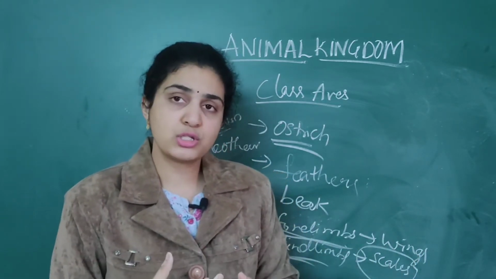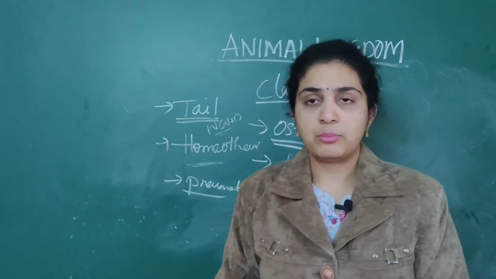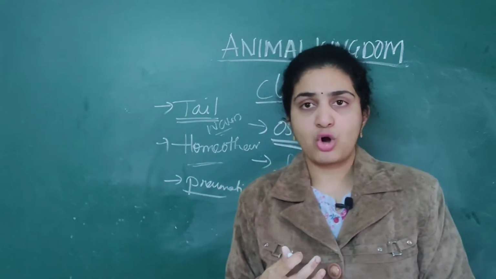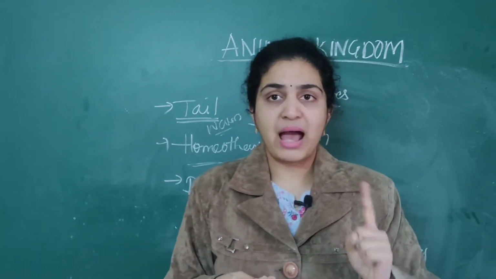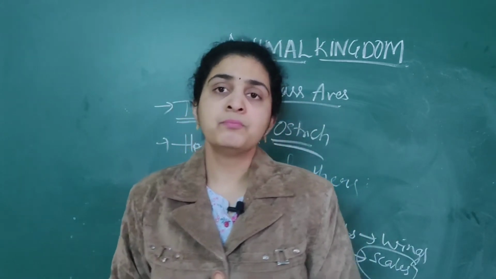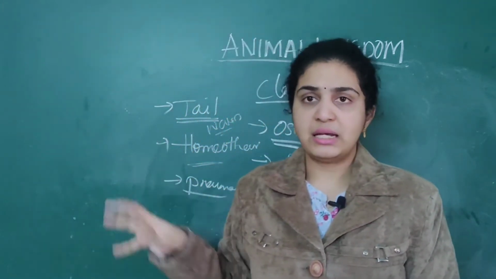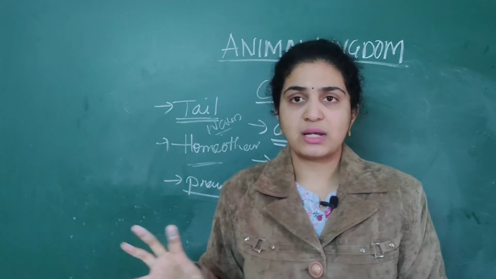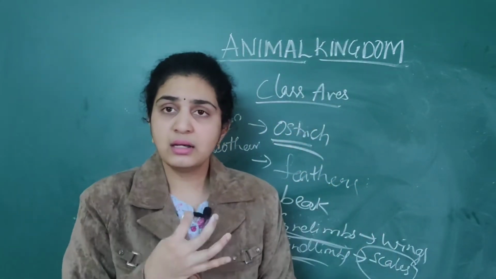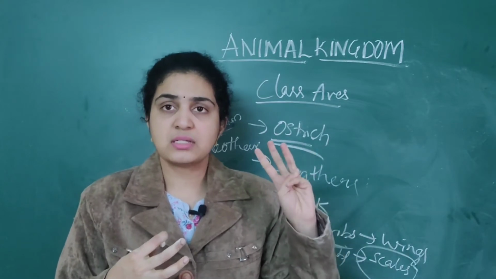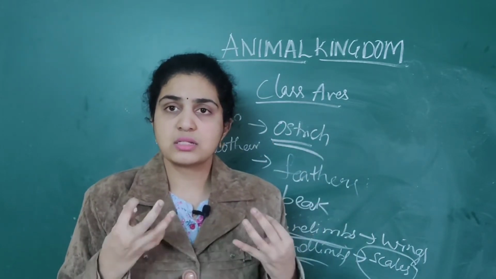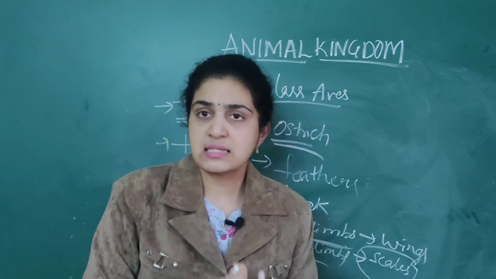Digestive tract, I asked you all to remember only two important points. The digestive system will have specific features called the crop as well as the gizzard. Crop as well as gizzard will be present in the main digestive system. So that is done. Then the digestive system, respiratory system as well as circulatory system. Next, when you come to the last, reproductive.